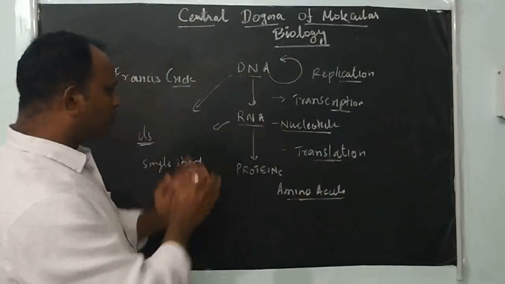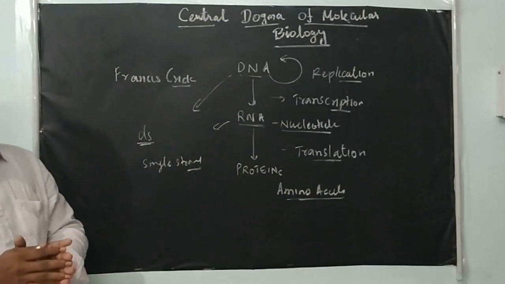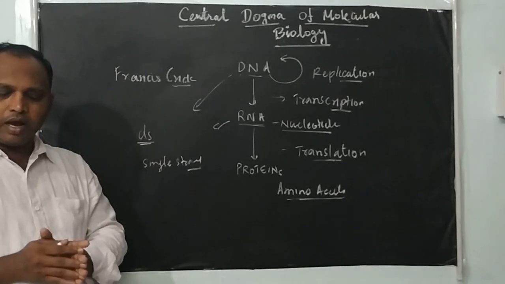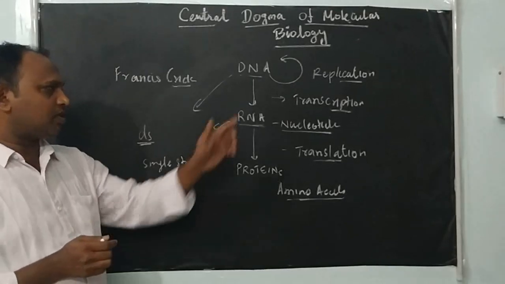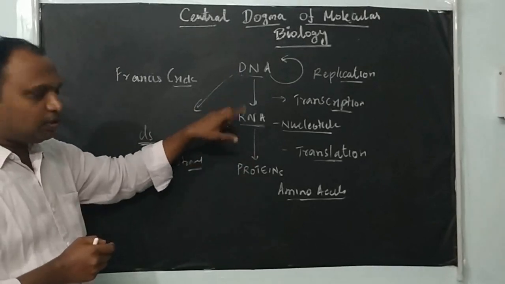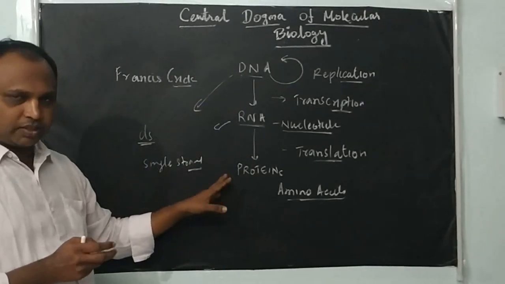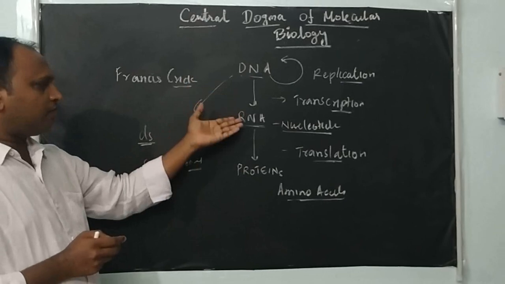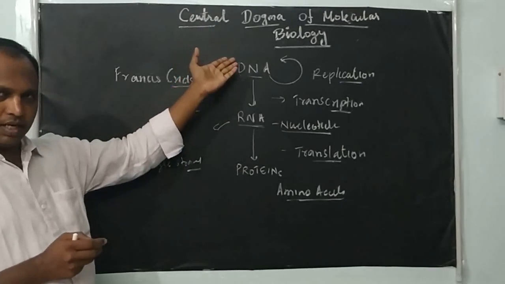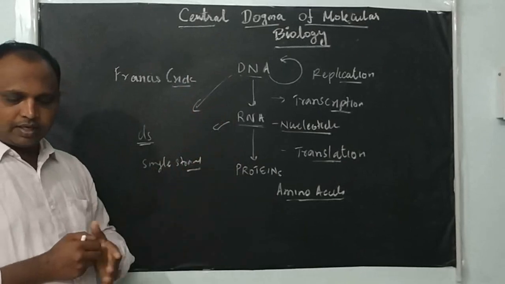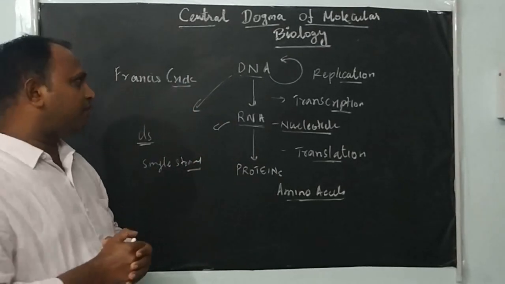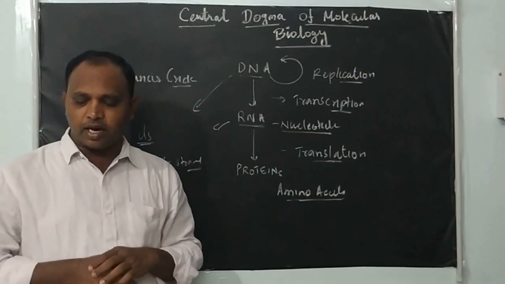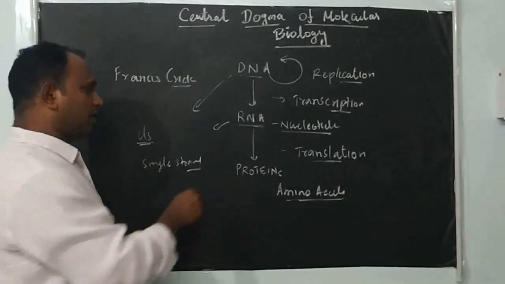This whole process together is the central dogma of molecular biology, because the central dogma explains the one way or unidirectional flow of information from the master copy of DNA to protein. It's not possible to reverse. Once proteins are produced, that's all. It's not possible to synthesize RNA from protein, and if RNA is there, it's not possible to synthesize DNA. So there is a one way flow of information, explained in the form of the central dogma. This concept of central dogma was proposed by Francis Crick, right?